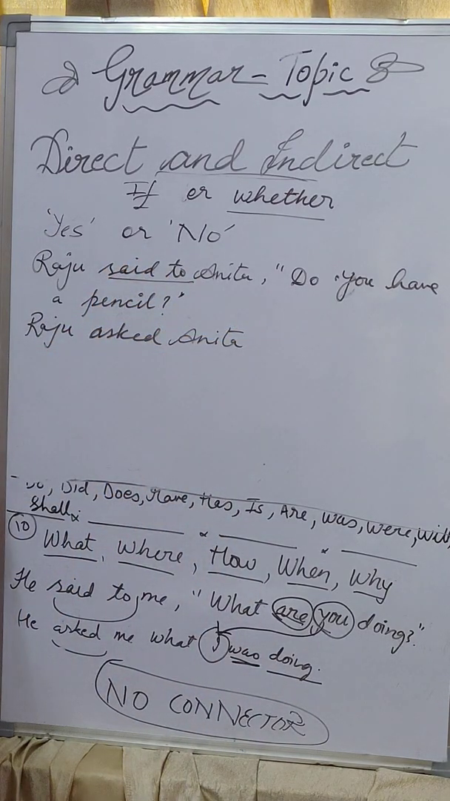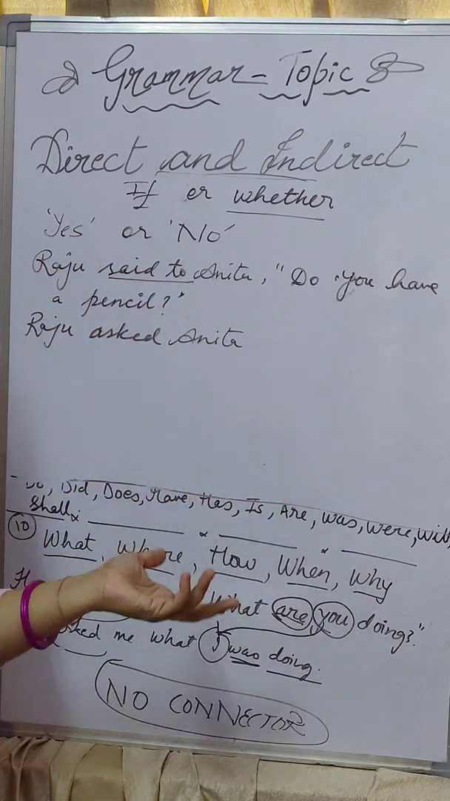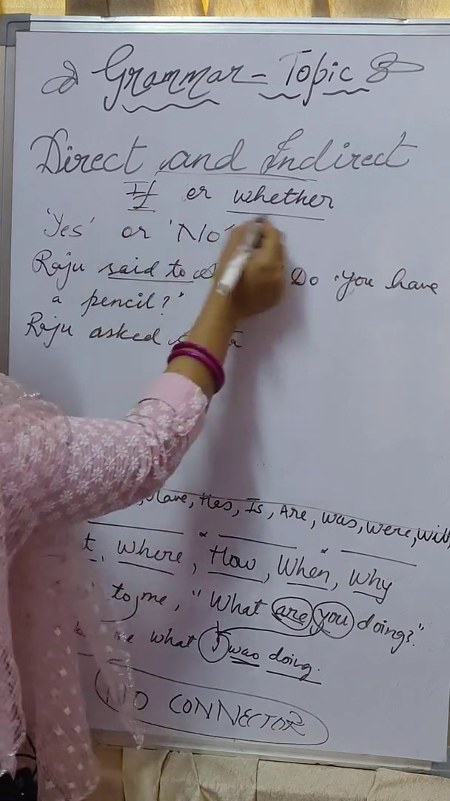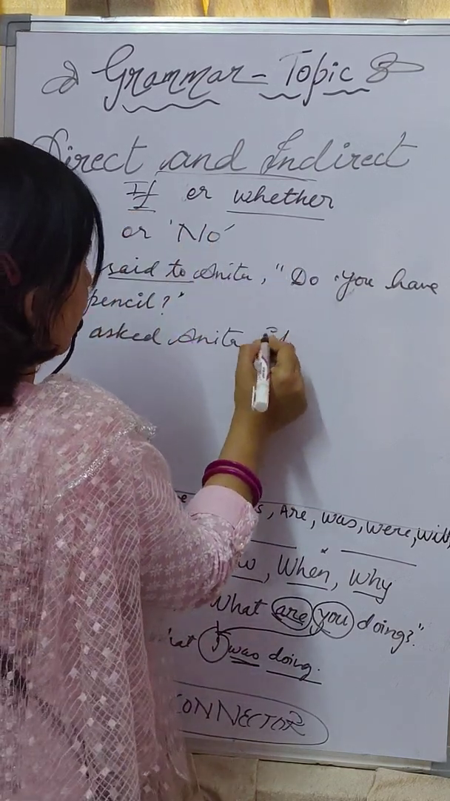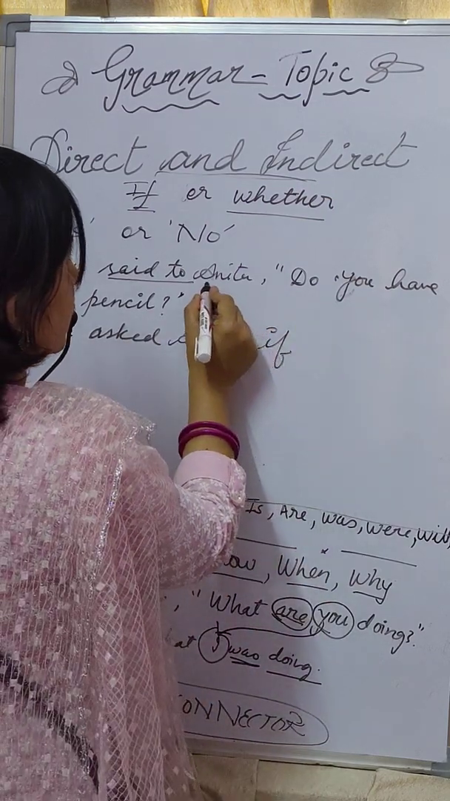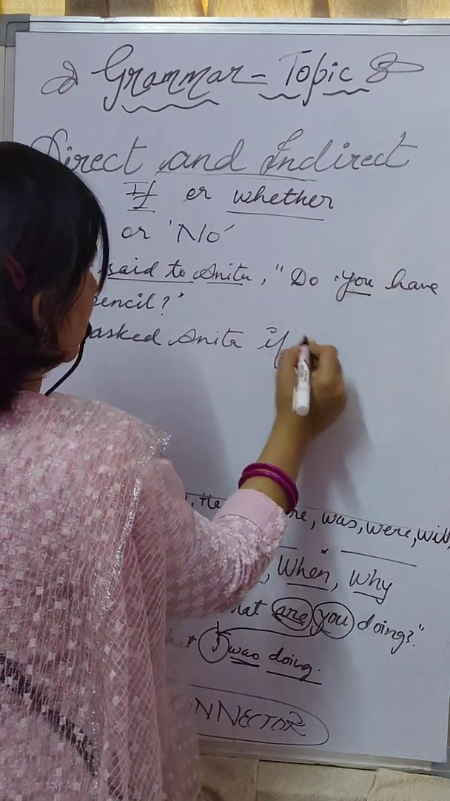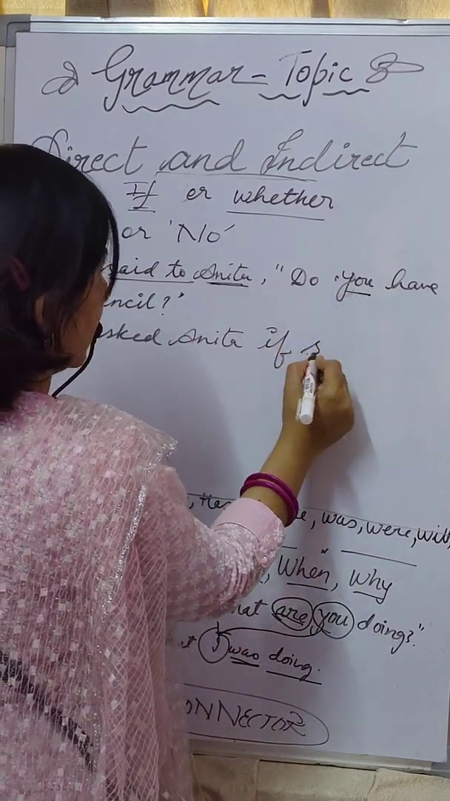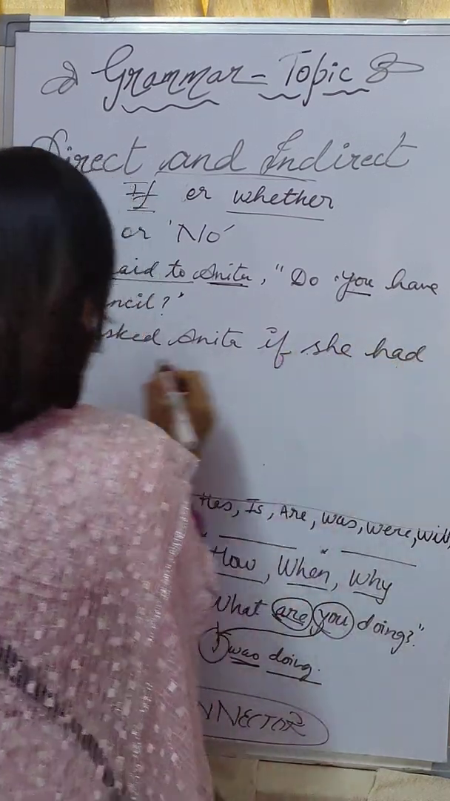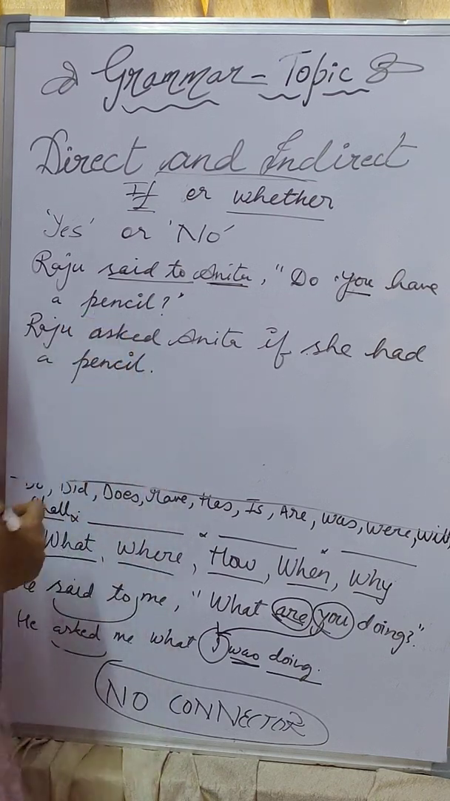So Anita can answer either that yes, she has a pencil, or she doesn't have. So here we will use if or whether. Right now we use if, you can use whether also. Raju asked Anita if. Whom is he talking to? Anita. "Do you have?" So you will become she. If she, "have" will change into "had". If she had a pencil. Okay? This is the answer.